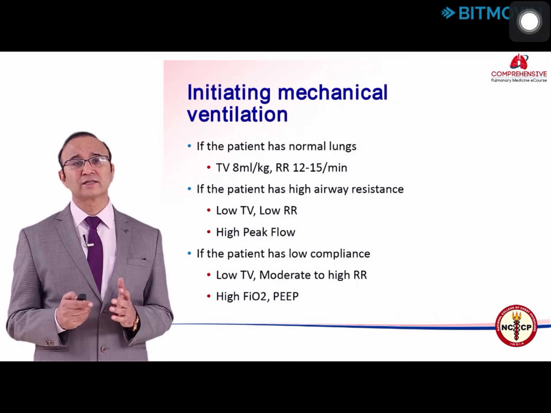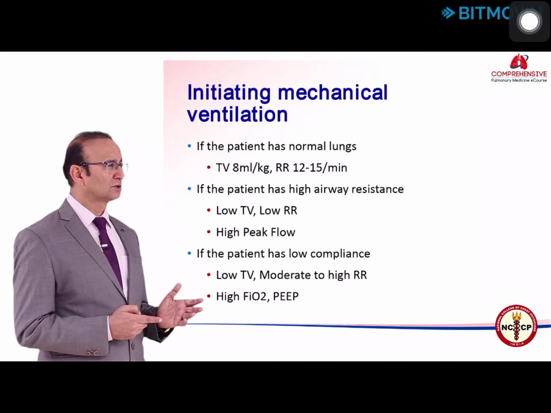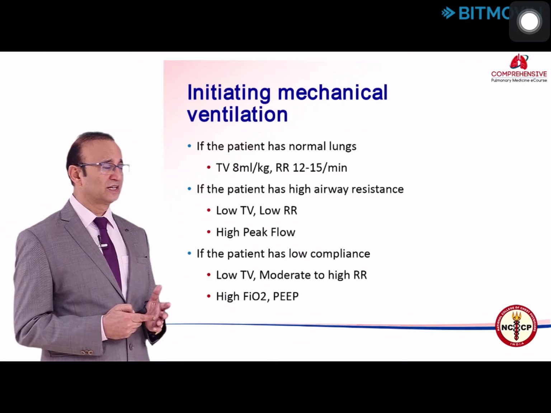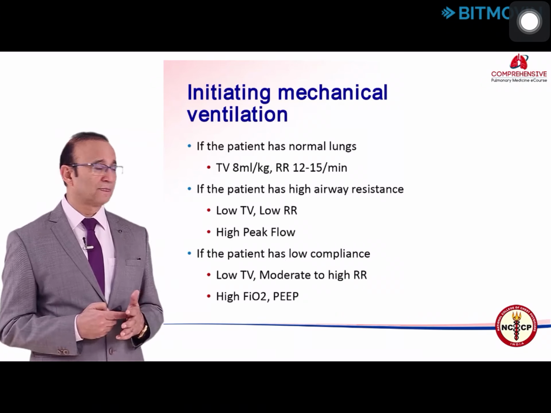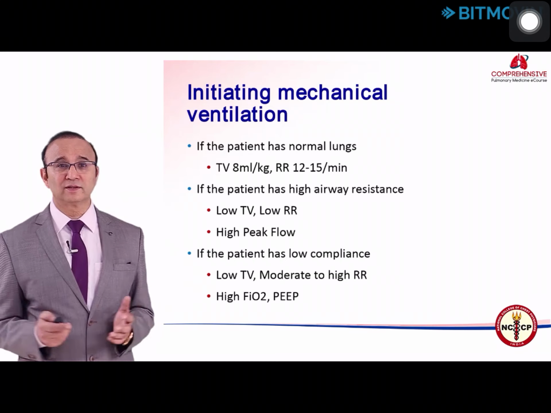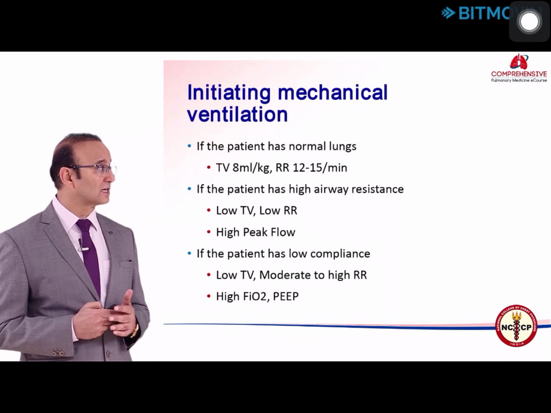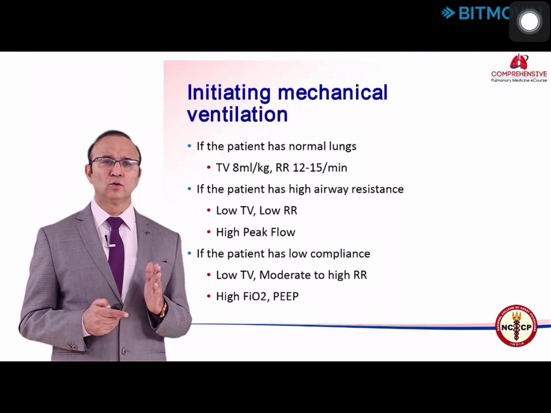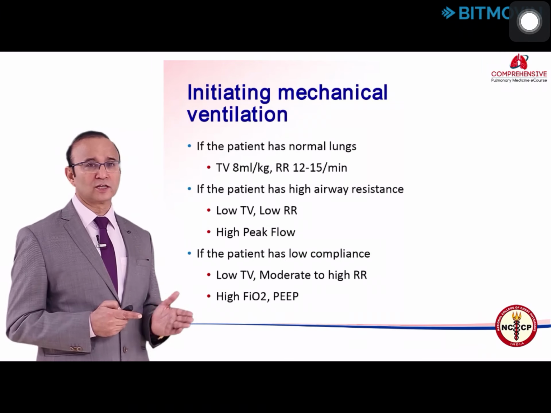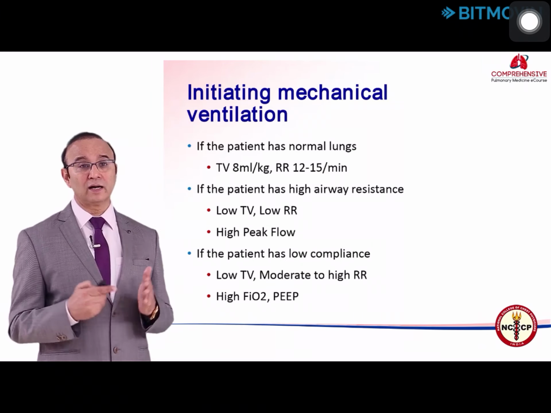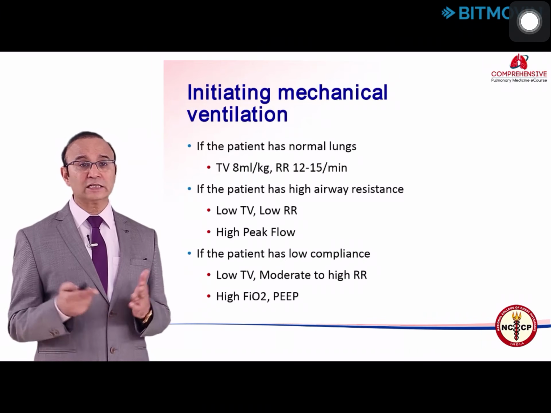If the patient has normal lung, you start with tidal volume 8 ml, respiratory rate of 12 to 15 per minute. But if the patient has a higher airway resistance, like a COPD patient or a patient of bronchial asthma, you always start with a low tidal volume and a low respiratory rate, so that you give more time for expiration.